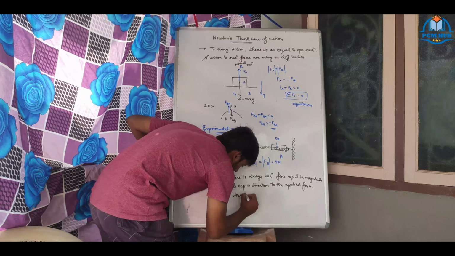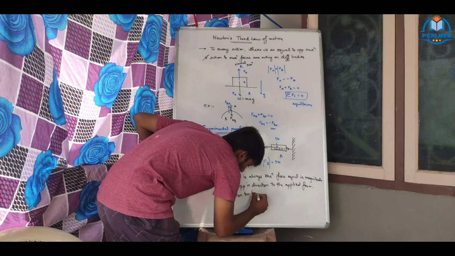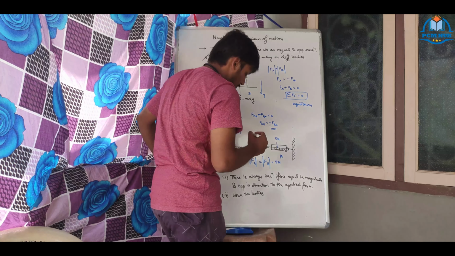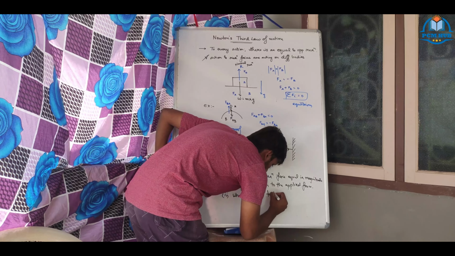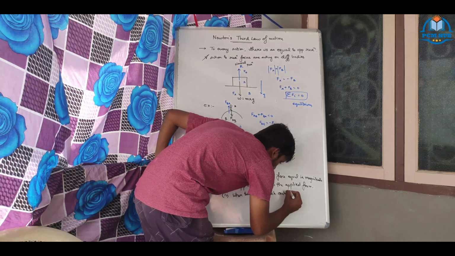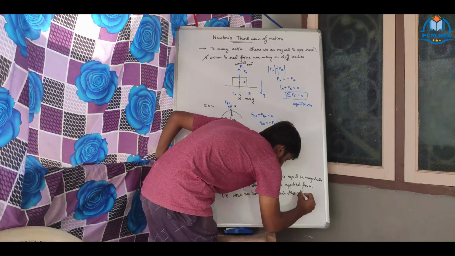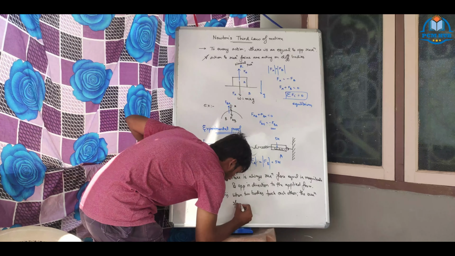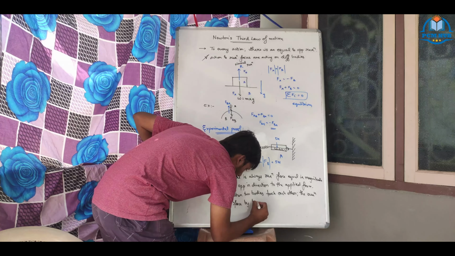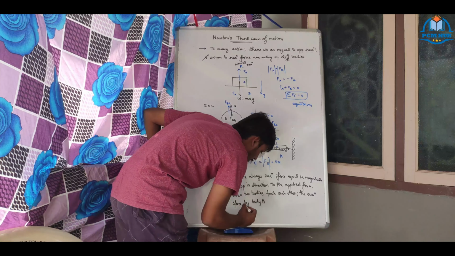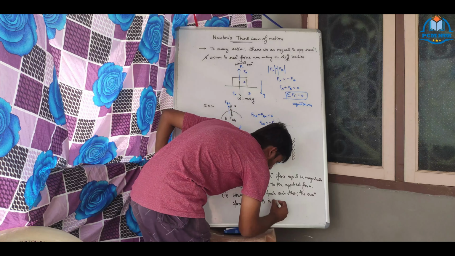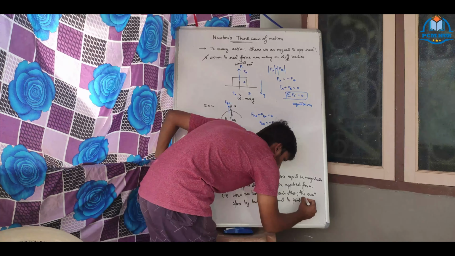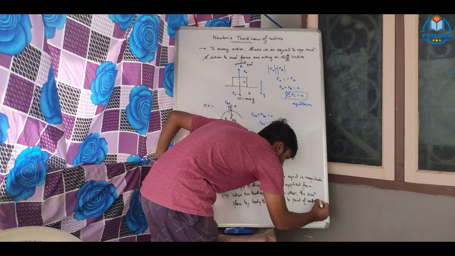Second inference. When two bodies touch each other, the reaction force by body B is normal to the point of contact. This is very important.